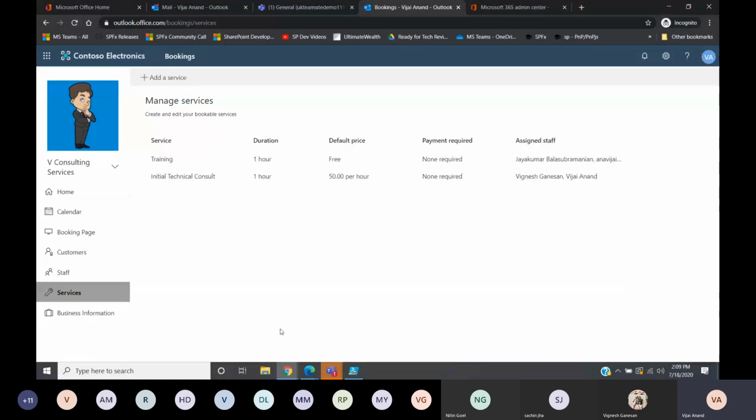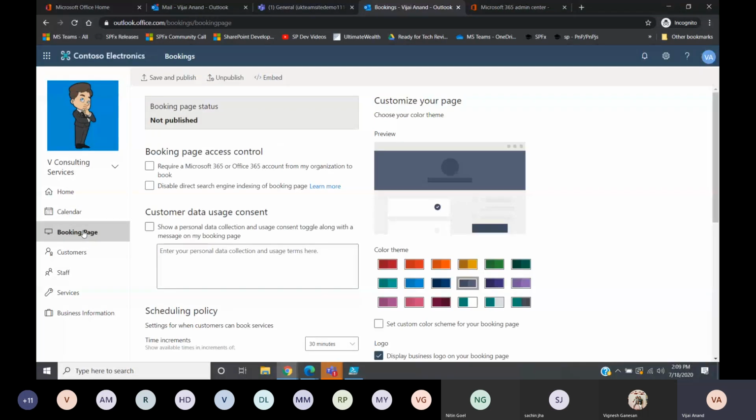Now coming to the next thing, a booking page. This is the page where the customers go and do the bookings basically. As of now, if you see, this booking page has not yet been published.